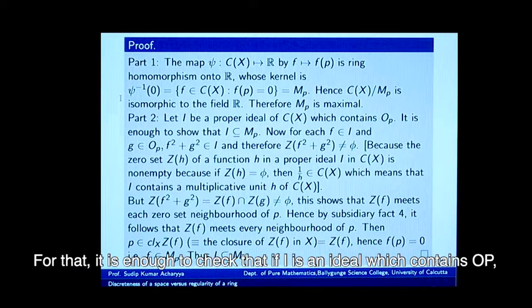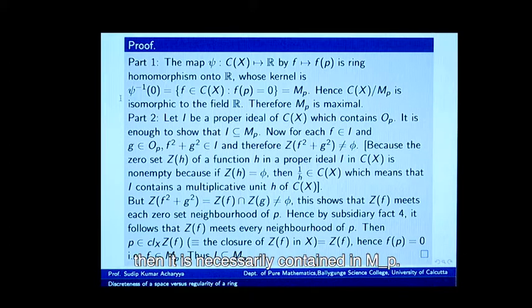For that, it is enough to check that if I is an ideal which contains OP, then it is necessarily contained in MP. Because of the maximality, it will force that MP is the single maximal ideal which contains OP. So, let us start choosing a function f from I and a function g from OP, both arbitrarily.